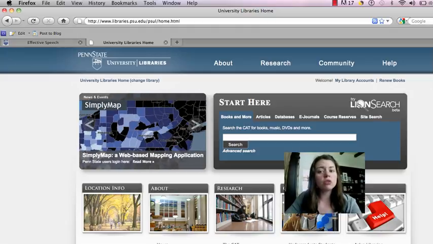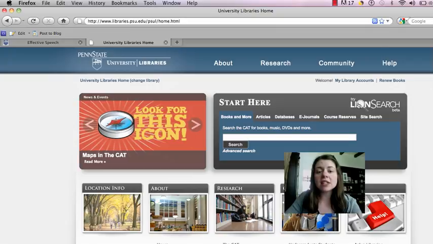As a Penn State student, you should never pay money for your sources. You should be able to find them through the library. So that's what I'd like to show you today, a quick way how to do that in a scholarly journal. And while we're talking about what is a scholarly journal, I might as well tell you what that means.